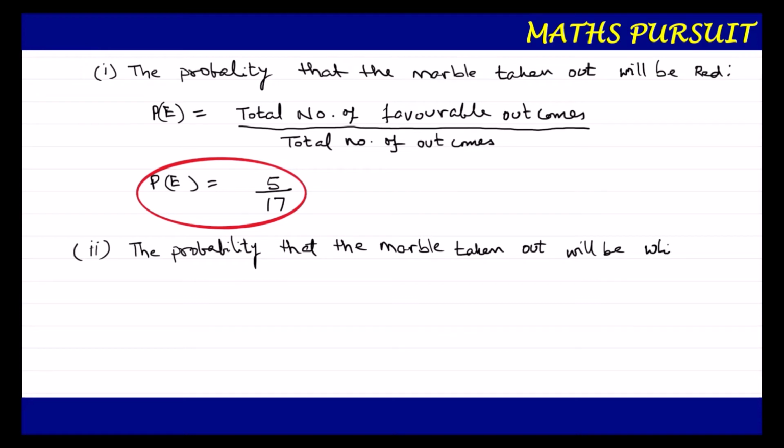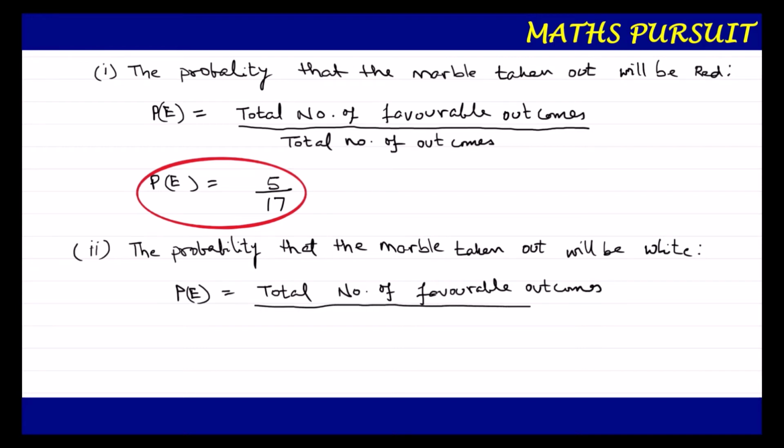Now the second question is asking about white marble. So again putting the same thing, I can write PE is equal to total number of favorable outcomes upon total number of outcomes.